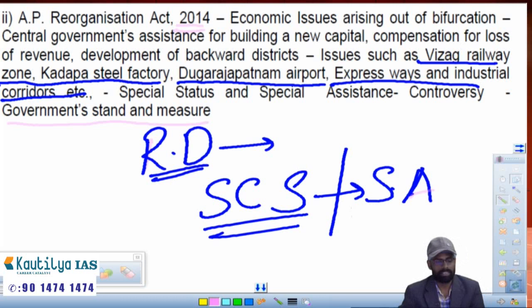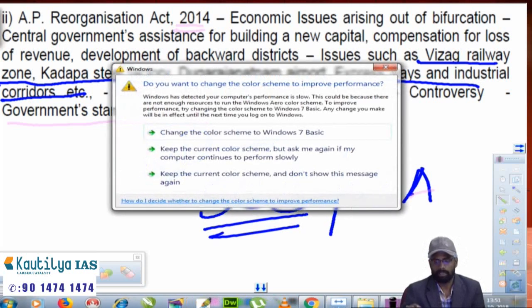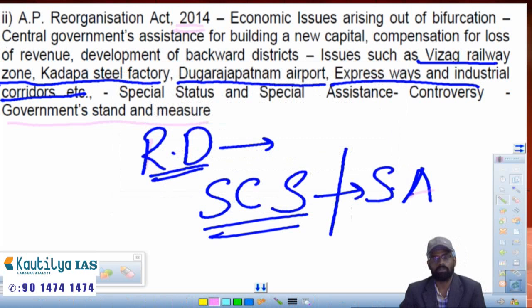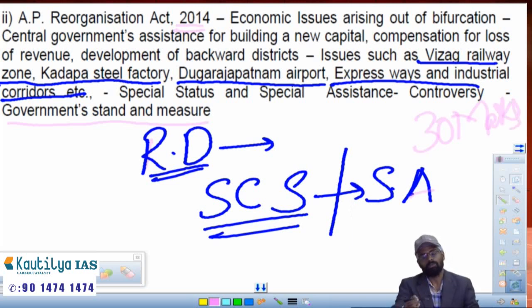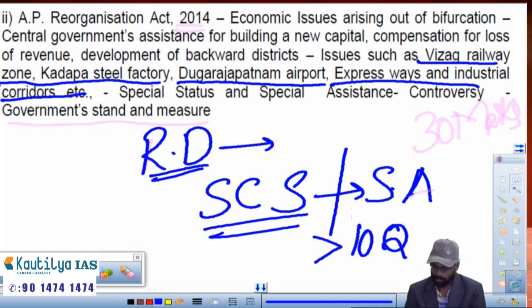Thank you. These are the topics which we will be dealing with in this prelims topic of Group 1. I hope I have cleared almost all the issues related to the prelims Group 1 economy part. And this economy comes to around 30 marks in the prelims, India and AP. And most of the questions will be from the AP 5th chapter. 30 marks means 30 questions. In the 30 questions, you will be getting around 10, more than 10 questions from the 5th chapter, the 5th unit itself.